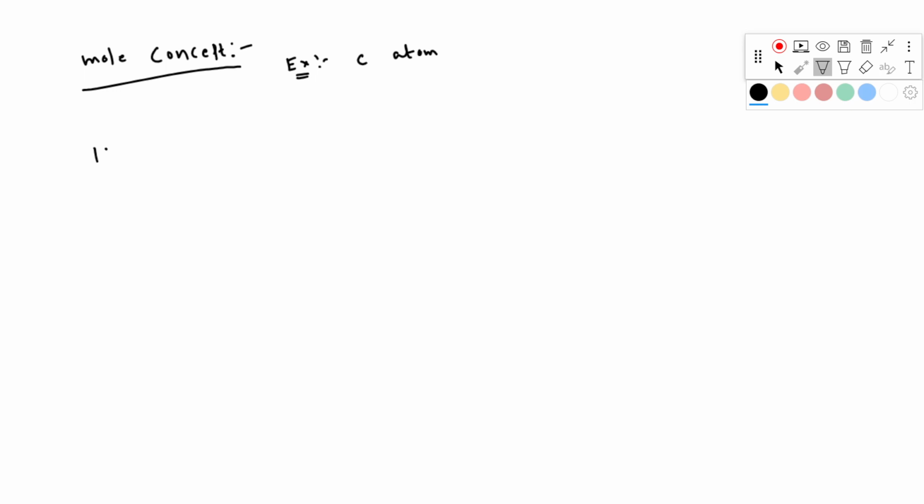This is the mantra. So 1 mole of carbon atoms means in 1 mole you have Avogadro number of carbon atoms. So 1 mole of carbon atoms equals Avogadro number of atoms.